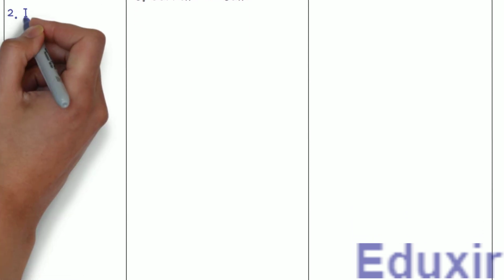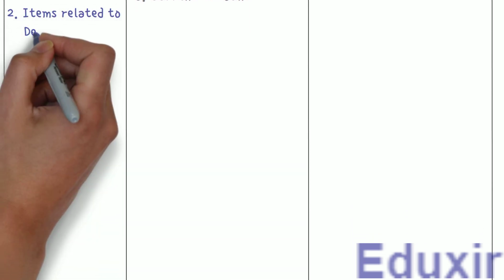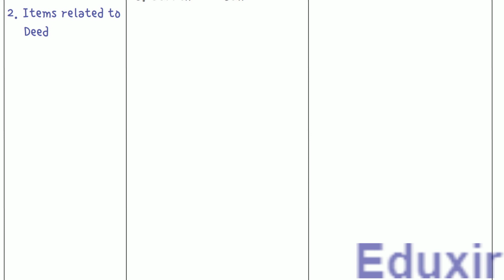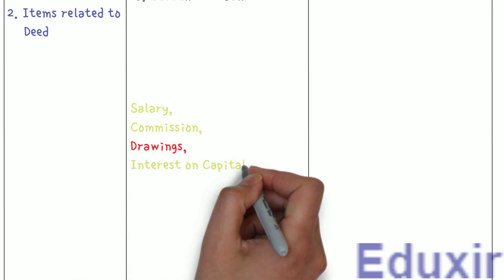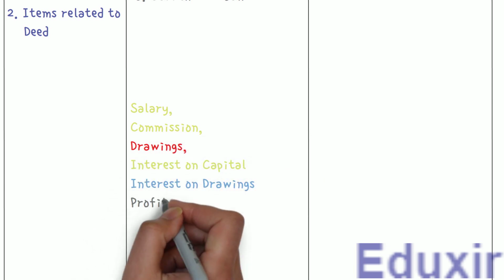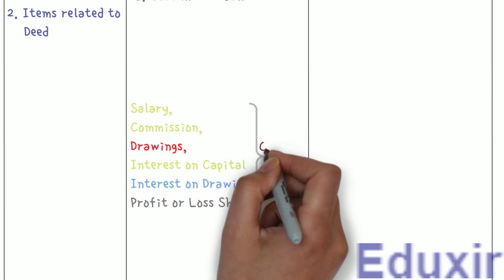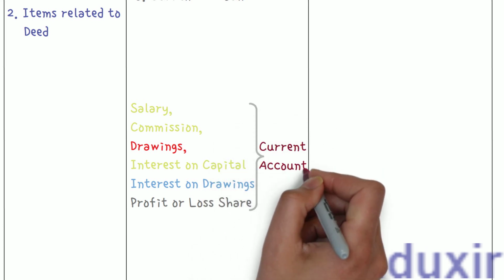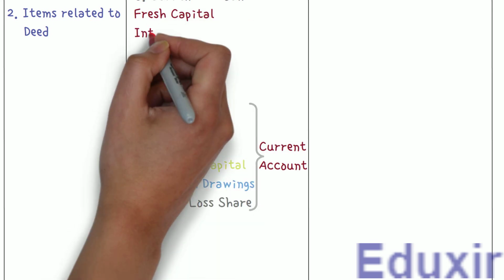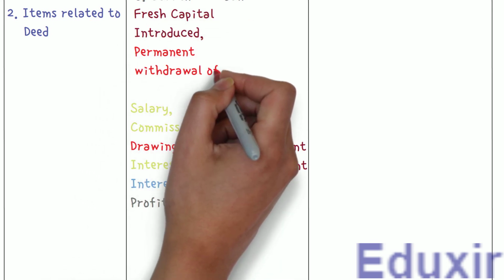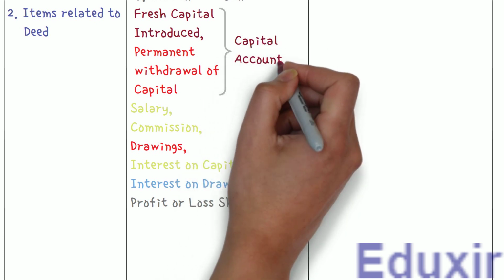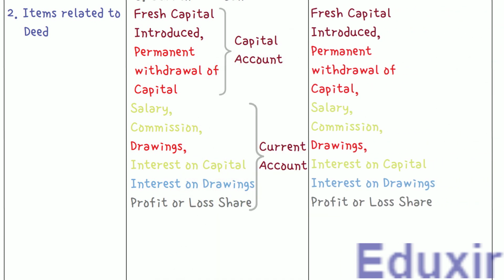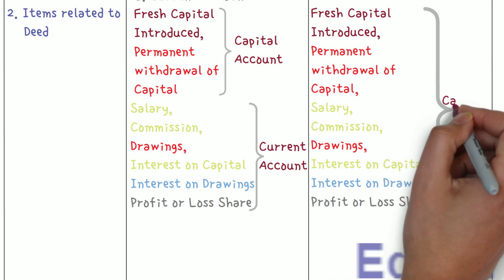When it comes to the items related to the deed, in the fixed capital method, we post the items related to the deed like salary, commission, drawings, interest on capital, interest on drawings, profit or loss share of each partner to the current account. Only fresh capital introduced or any permanent withdrawal of the capital are posted in the capital accounts. In the fluctuating capital method, all these items are posted in the capital accounts.